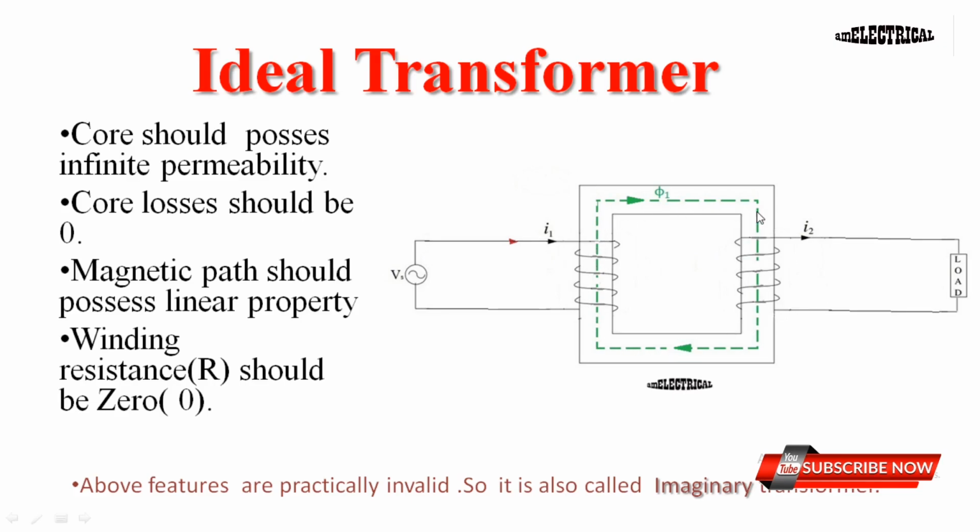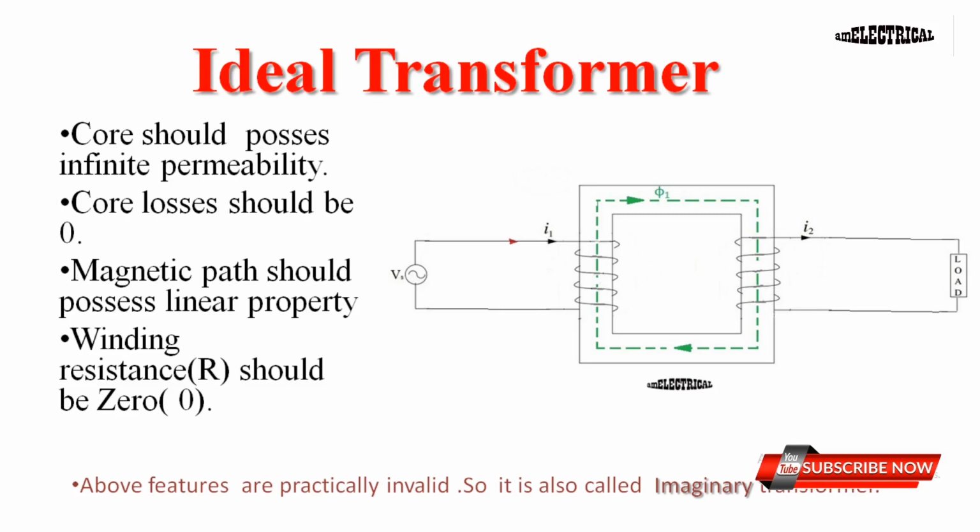The second point is core losses should be zero. There are two types of core losses in a transformer: hysteresis and eddy current loss. That means there will be no losses like hysteresis and eddy current loss. The third point is the magnetic path should possess the linearity property. That is, the magnetization curve for the core is linear. In general, the magnetization curve is not linear, it is non-linear, but for the ideal case, it should be linear.